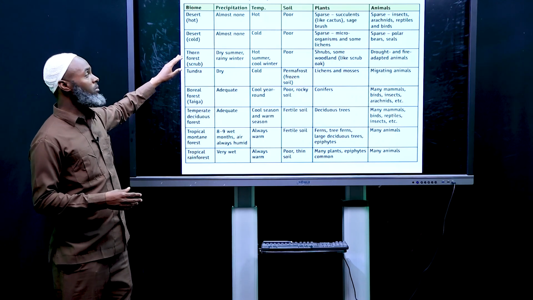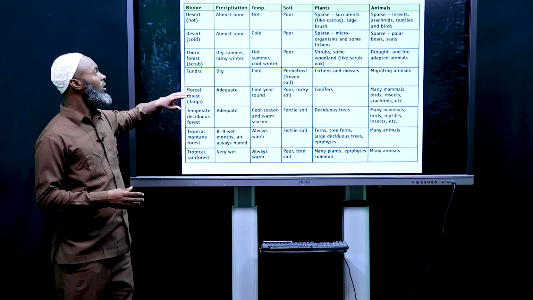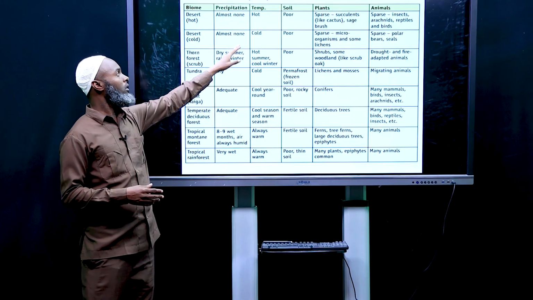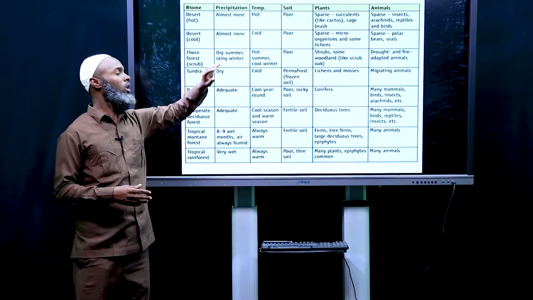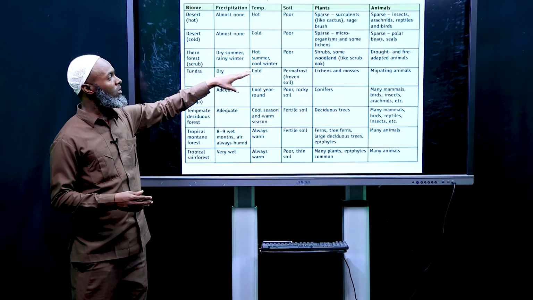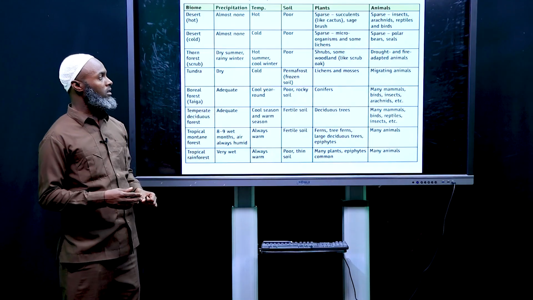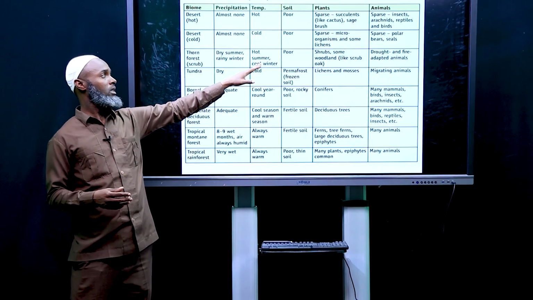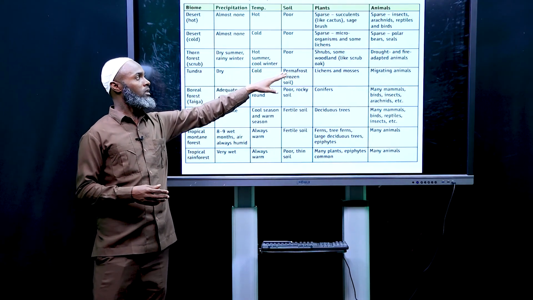In the cold desert, precipitation is low, temperature is cold, and soil is still poor. The plants that are found are microorganisms and some lichens. Animals that are found are polar bears and seals.